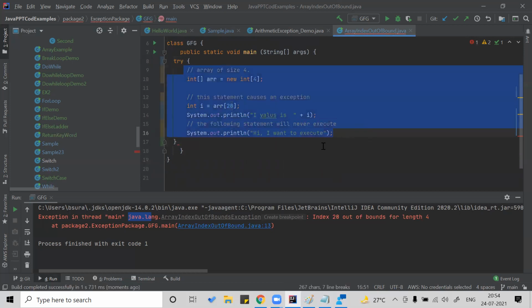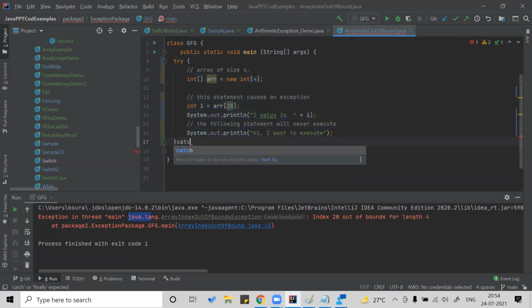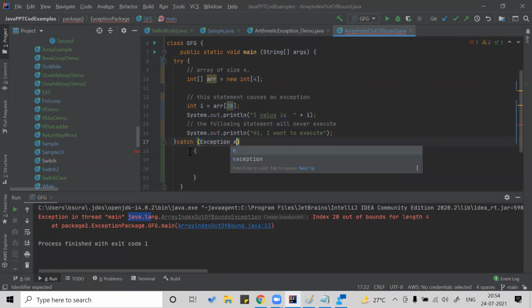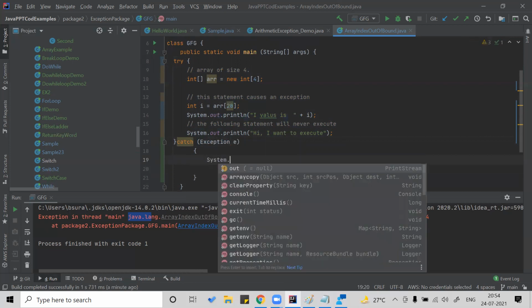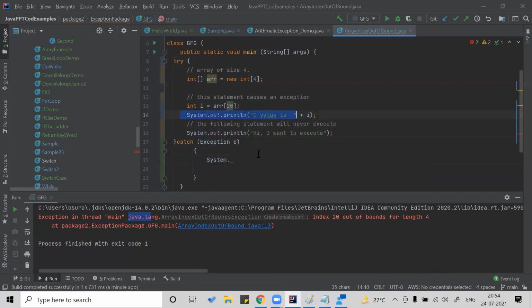This can generate any exception, right? And here in catch, we say Exception e, and then e dot, or you can write System.out. Let's copy this. Okay, what are the other things that can happen? I'm using the code only for the array, so I wrote: do not access array above 4.